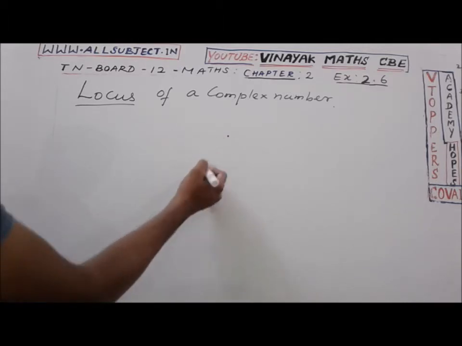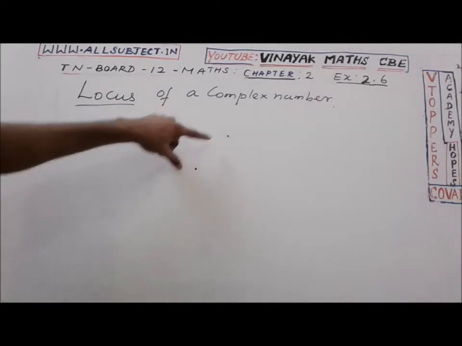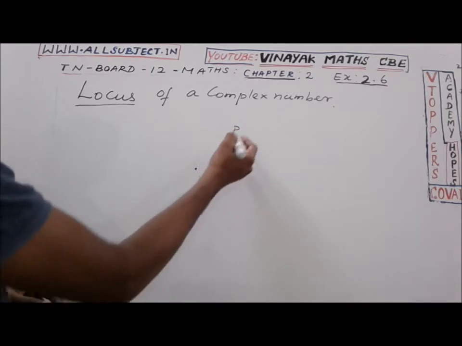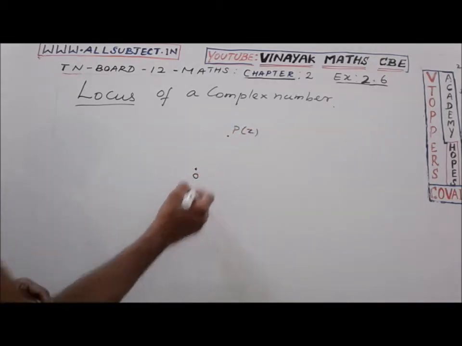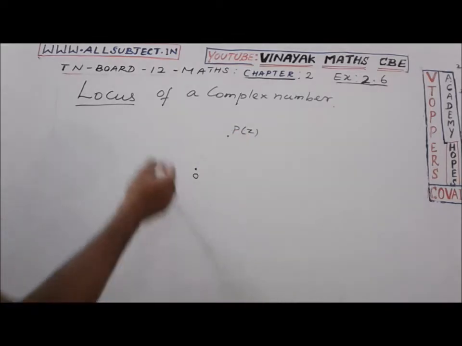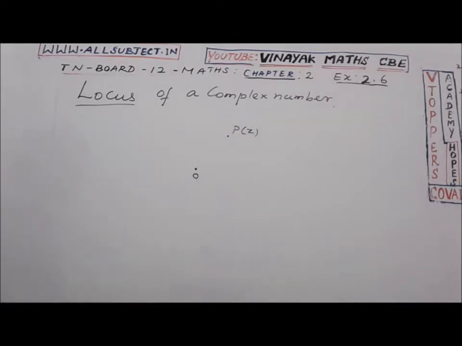That is, keeping a fixed distance from some other point O, the point P, the complex number Z, moves. If P moves at a constant distance from O, it will make a circle. Then the locus of the complex number Z will be a circle.